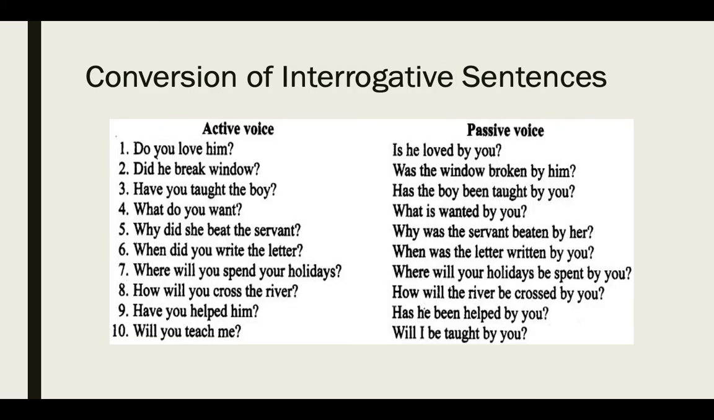The third type is conversion of interrogative sentences. Interrogative sentences means question sentences where you have a question mark at the end of a sentence. Remember that all the tense changes and all the pronoun changes will remain the same. All you have to do is to maintain the interrogative form. So, do you love him? Here, the passive voice of this sentence is, is he loved by you? So, you can see that in place of do, you have written is. Okay, so the question form is still maintained for all these sentences. Now you can read all these sentences and you can see how the question form is maintained in all of them.